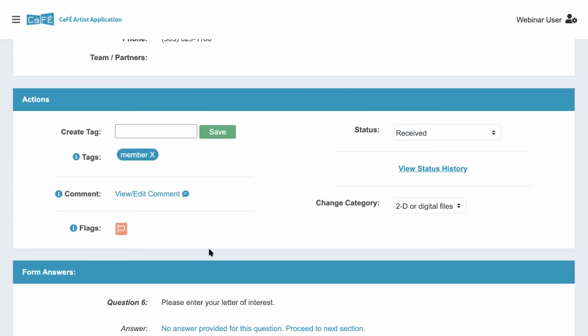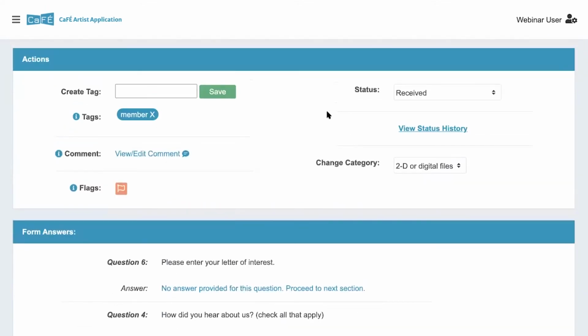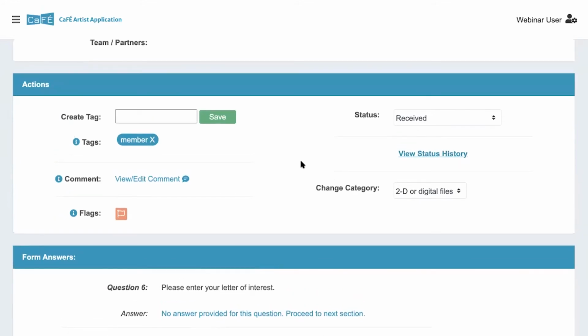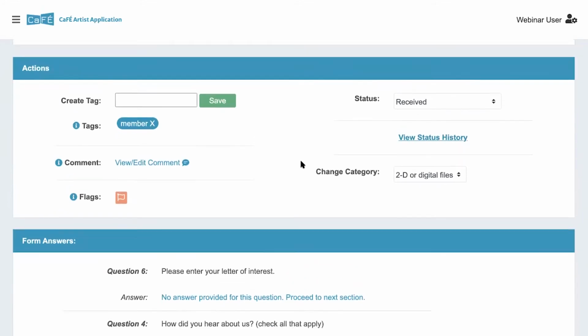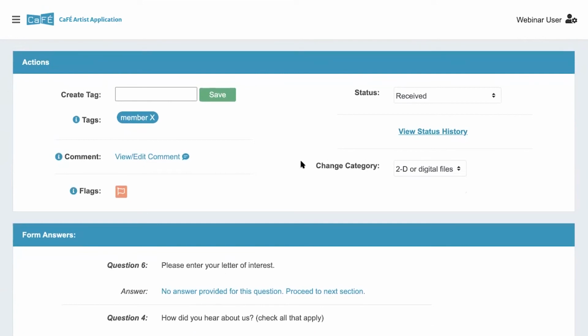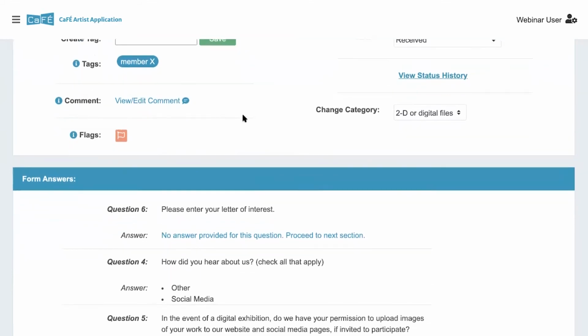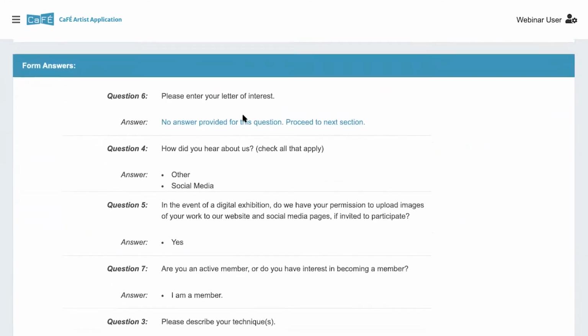This action section pretty much just makes it easier to review the application, look through it, make any updates you need. You can view the status history, just do anything you need that is for this particular application. And perhaps in your workflow, you can view them one by one and use this section to update any info you need. So then moving on, we have the form answers section below here.